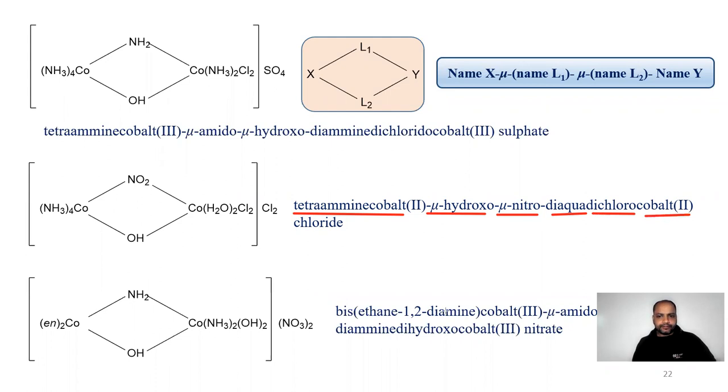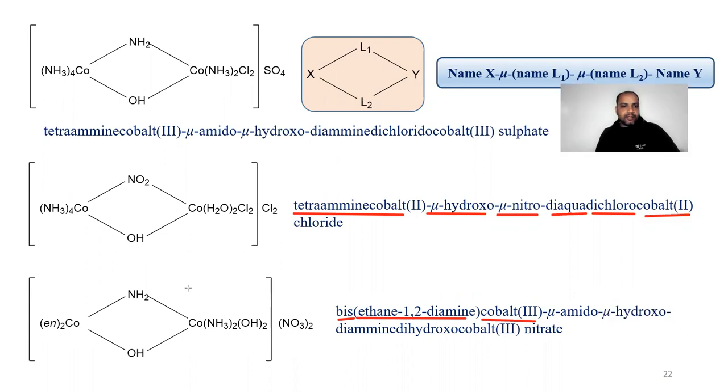Next is writing down the next bis. Bis is written here because in the name of the X there is already diethylene. So we have used bis here. Ethane 1,2 diamine, cobalt 3. Writing down the name of the bridging ligands, mu amido, mu hydroxo. Then again writing down the name of this complex, diammine dihydroxo cobalt 3 nitrate.